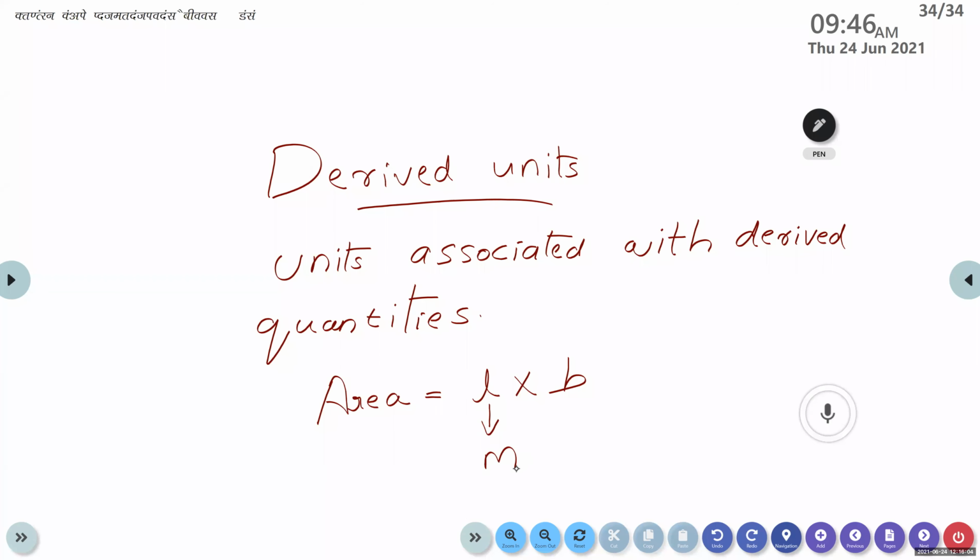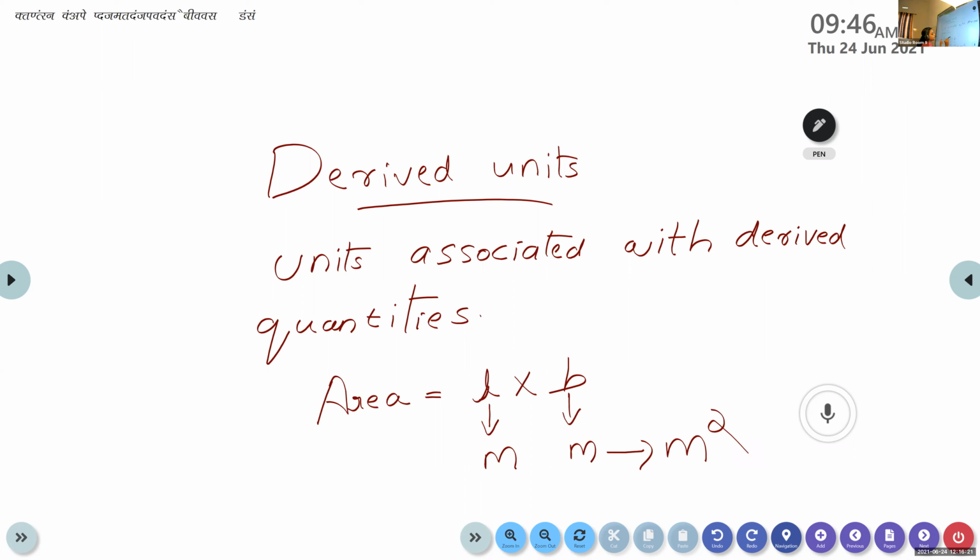Meter. What about the unit of breadth? Again, meter. So the unit of area is meter square. It's a derived quantity, or a derived unit. Area is a derived quantity. Why is the area a derived quantity?